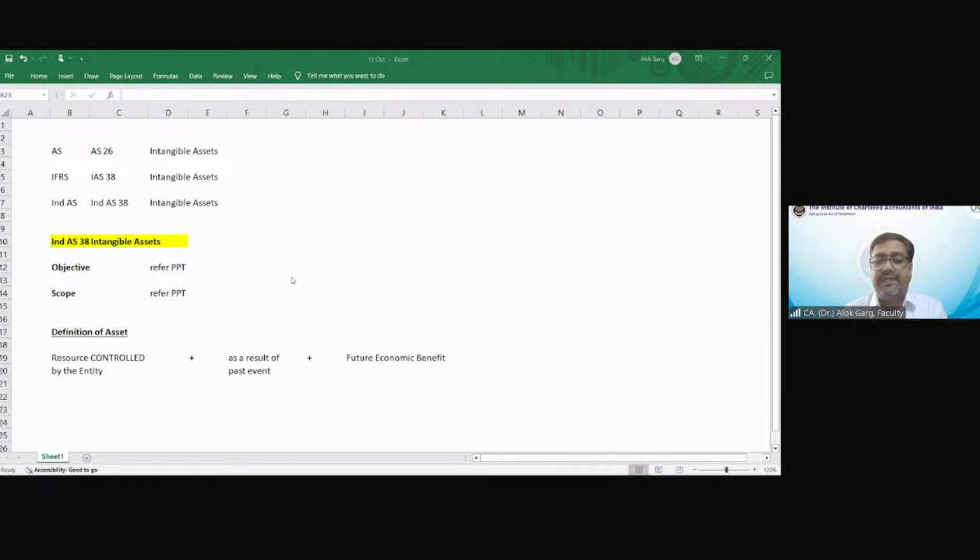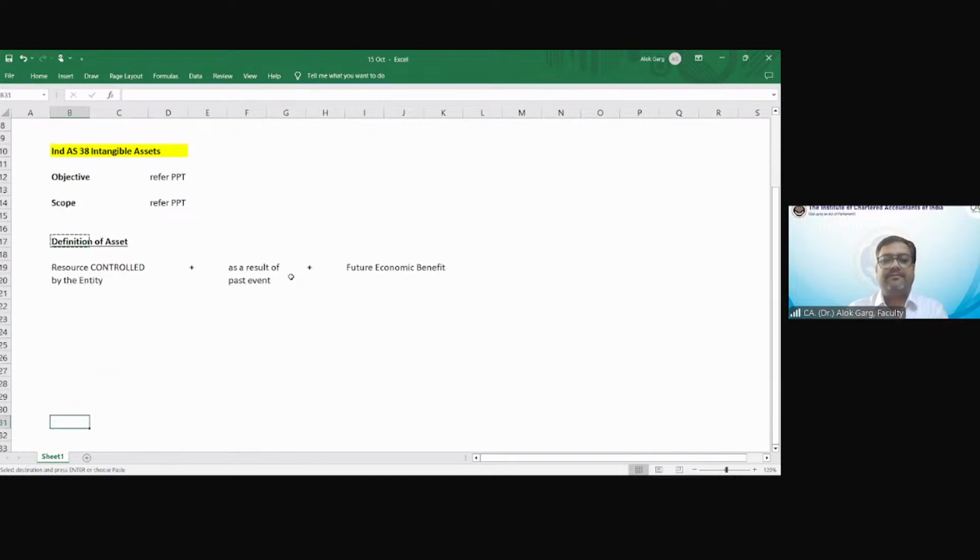What is the definition of intangible asset? The definition of intangible asset is an identifiable non-monetary asset without physical substance.